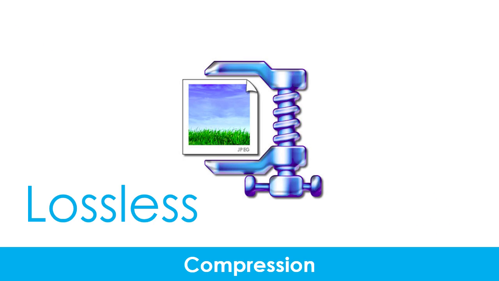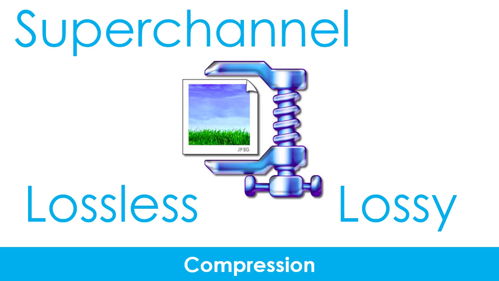Lossless compression reduces the size of a file while retaining all of the original data. Lossy compression reduces the size of a file by permanently removing some of the data. Superchannel is a form of compression where special data is selected for a special reason. These data are separated from the rest, and the rest are thrown out.